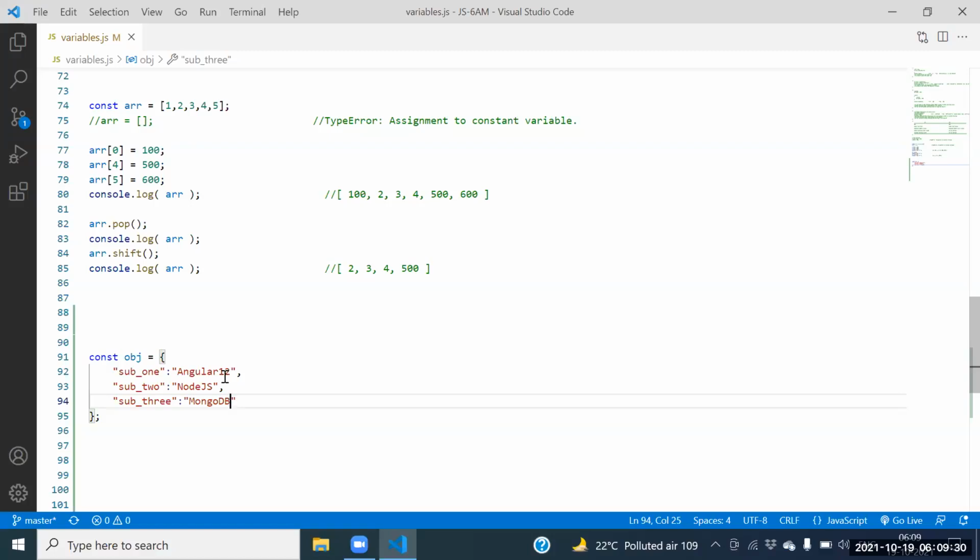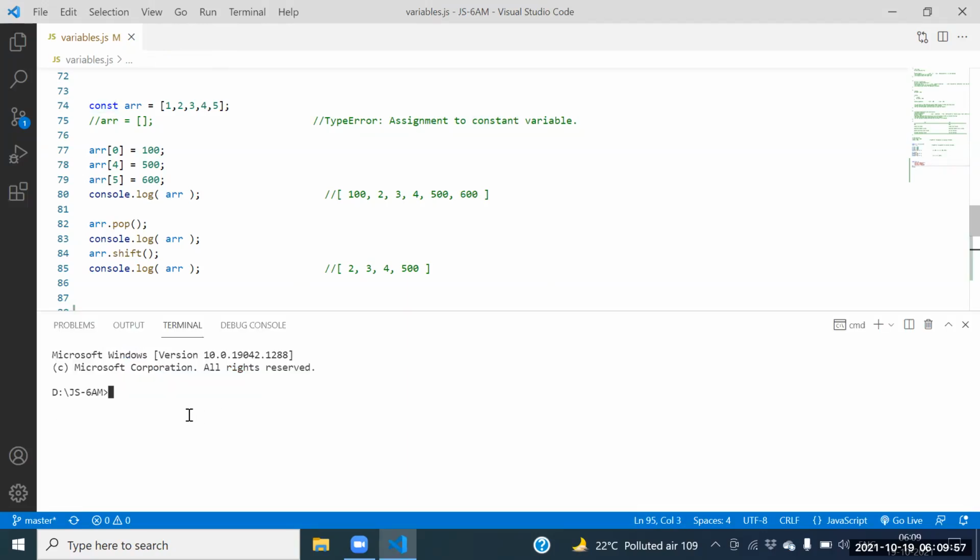Can I modify the whole JSON object? No. The reason is const. If I write obj equal to empty, is it possible? No. The object is created as a constant, so the reason is constant.